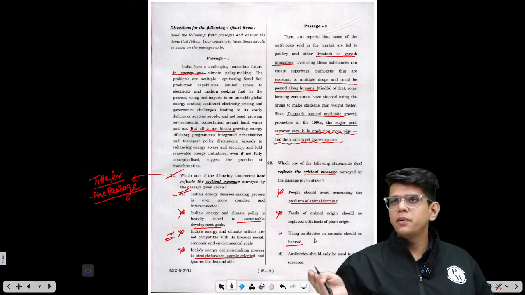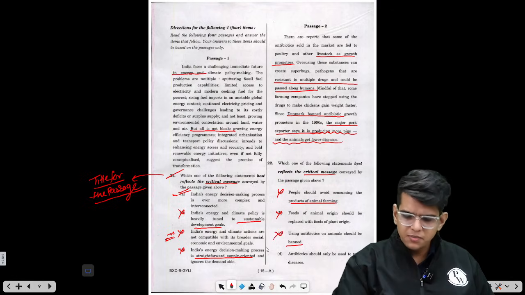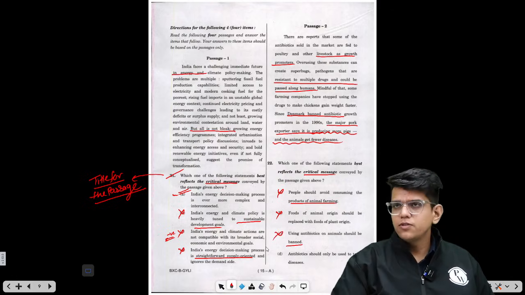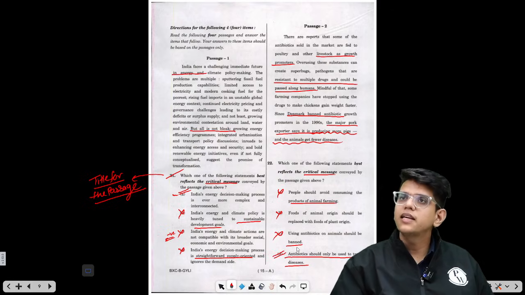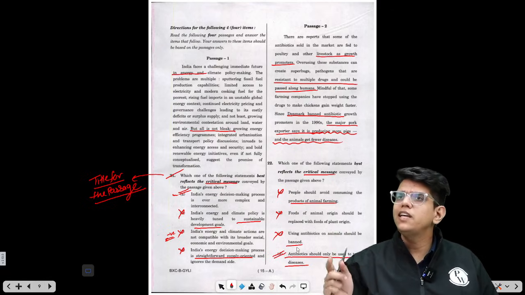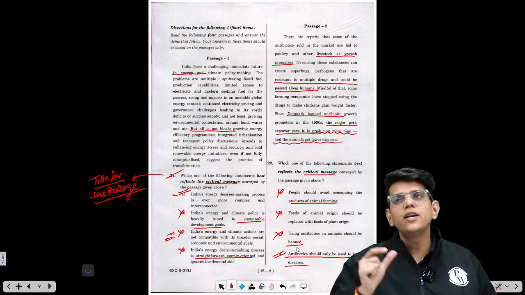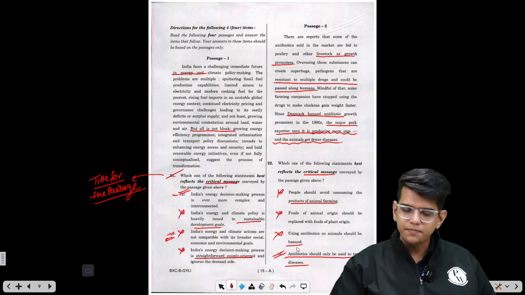If some animal is sick, these antibiotics can be used. So, this is not a feasible message of the passage. Antibiotics should only be used to treat diseases. This may seem extreme, but the extreme is a positive statement that the use of antibiotics should be done only to treat diseases and not as growth promoters, right? So you can attempt this question.